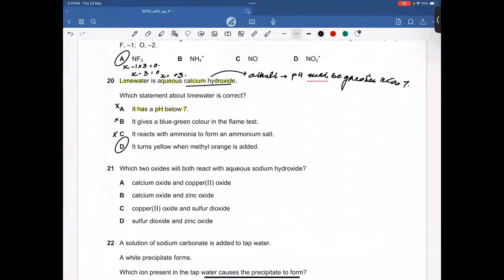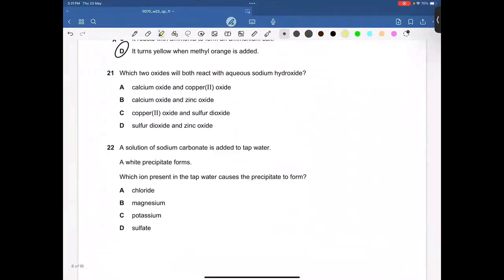Question number 21. Which two oxides will both react with aqueous sodium hydroxide? Remember, aqueous sodium hydroxide is an alkali. That means the oxides must be acidic, or amphoteric, so that they can react. So this is a basic oxide, it cannot react with sodium hydroxide, because a basic oxide and an alkali cannot react together. So option A is incorrect. B, calcium oxide is again a basic oxide, it cannot react with alkali. Option B is incorrect.